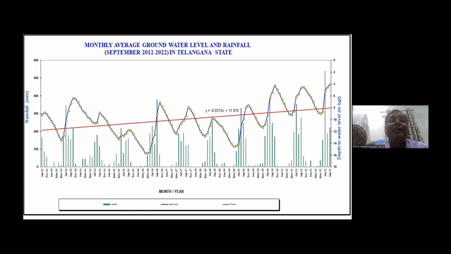But once we have started all these techniques, when we start utilizing more surface water, which is rainwater, then in Telangana, one of the states which has taken up the recharging of water by desilting the entire tank, groundwater level has slowly increased in the last 10 years or so. The data shows, from September 12th to almost 22nd of one year, that it is slowly increasing.